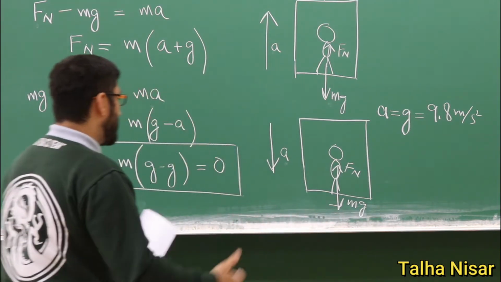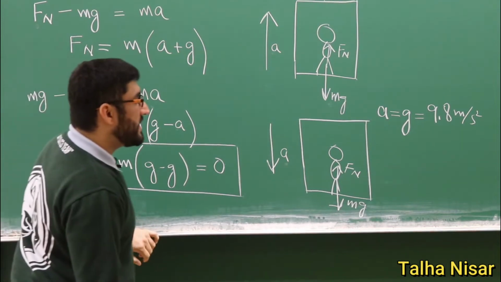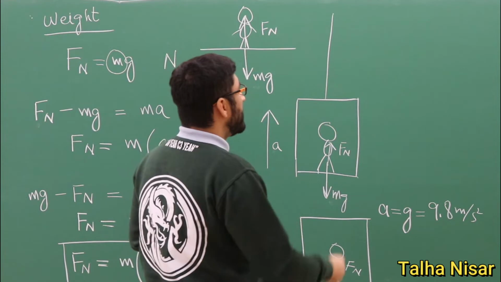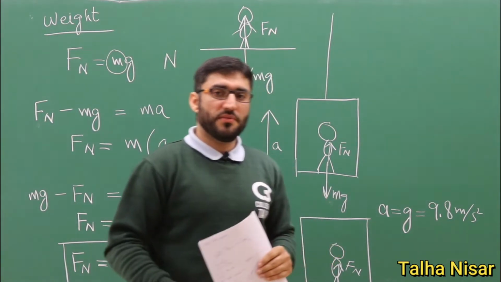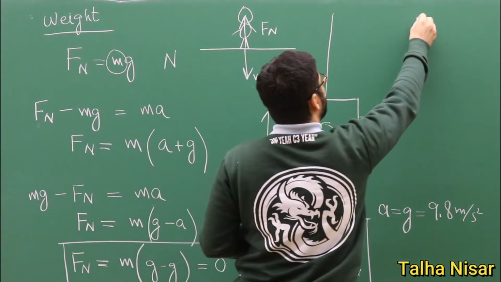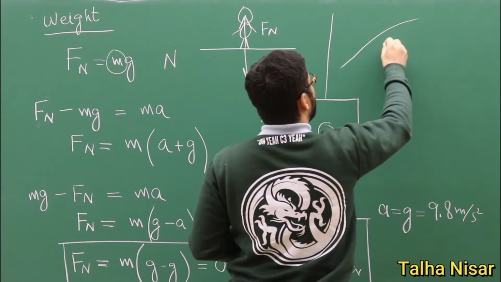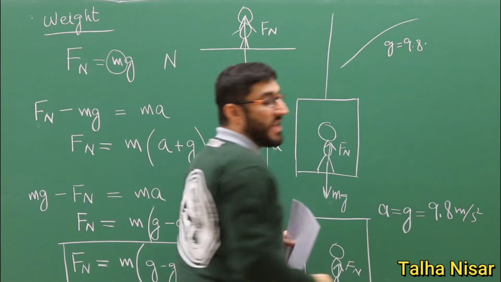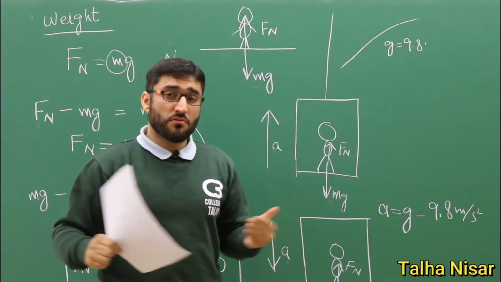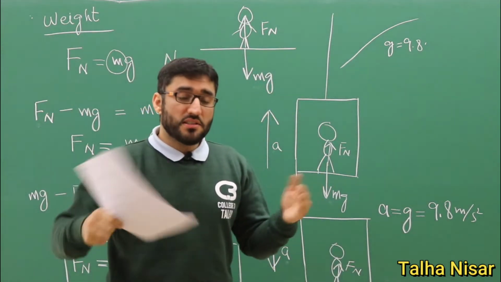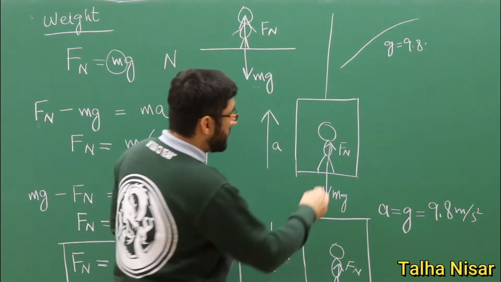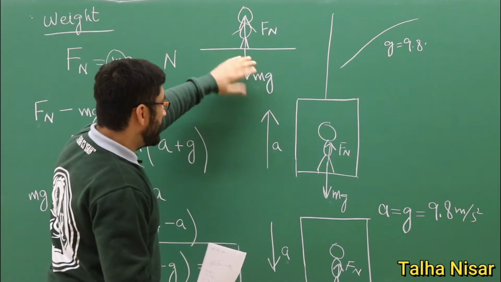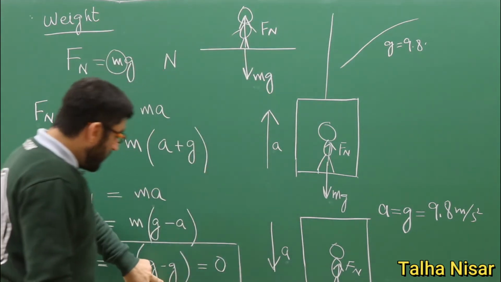So the weight is zero, and you might have seen some videos on the internet where the aircraft is accelerating downwards with g, which is 9.8 meters per second squared, and people in that aircraft are actually flying because this normal force is not there, because the whole system is accelerated with g.